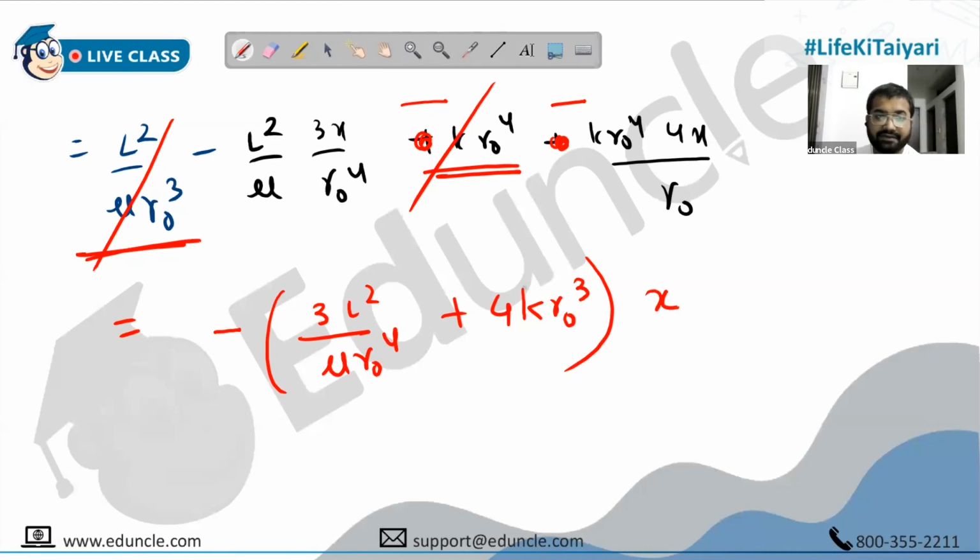I've taken x common and I've taken minus common. R naught gets cancelled and you are left with cube. So this is minus of kx. This is the value of k, people.